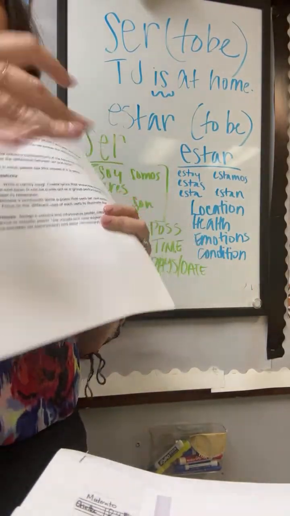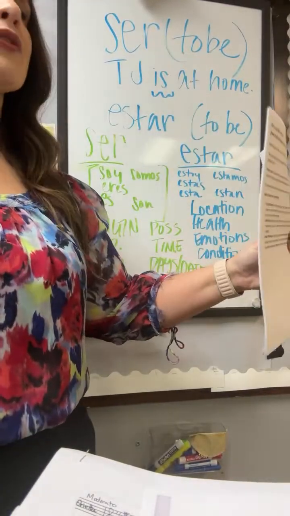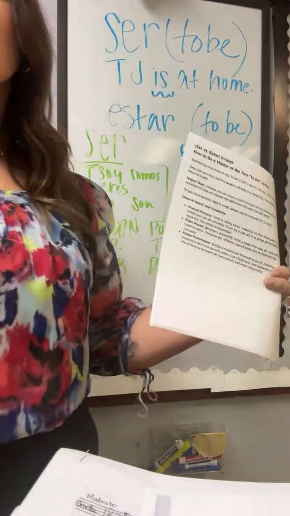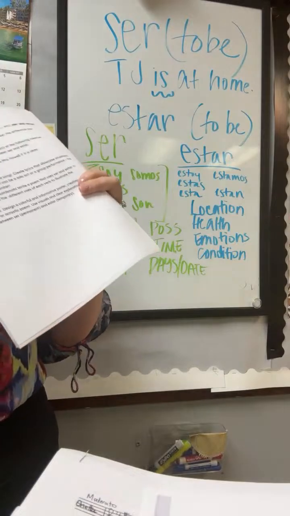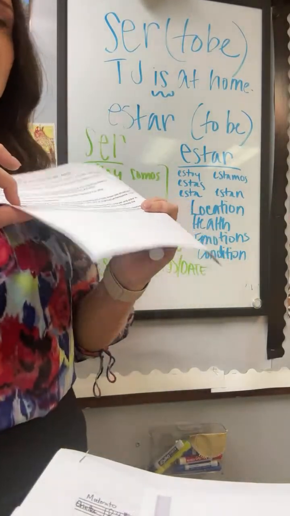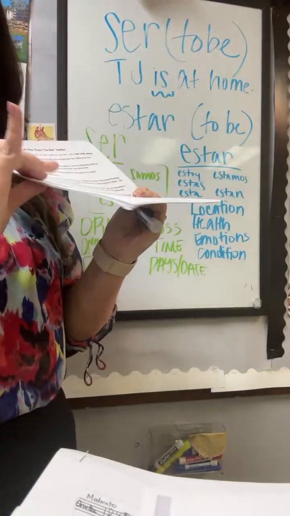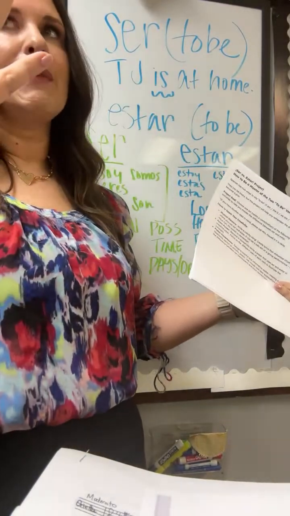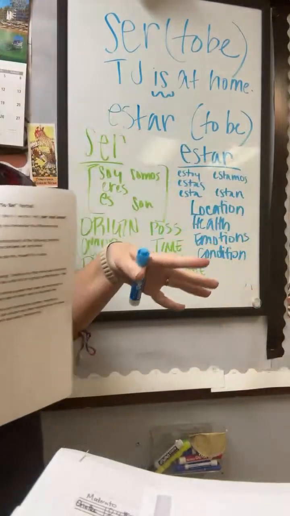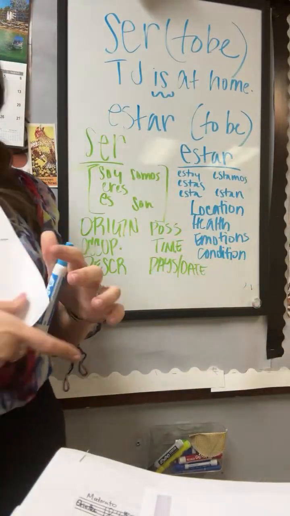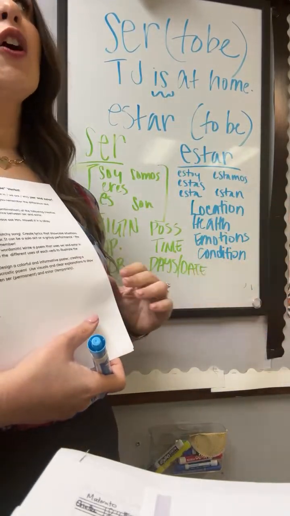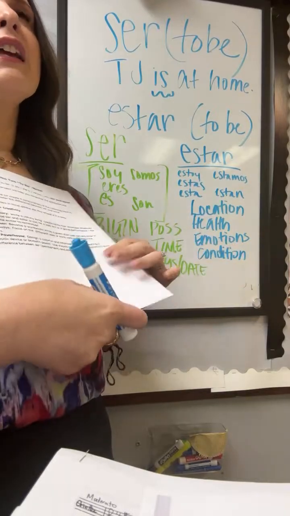You don't have to do it on a poster, but I do want you to actually draw it out. If you're going to do that, make it colorful, make it something that could be hung in the classroom to help people remember when to use ser, when to use estar. Or I doubt you all are going to do this, but you could create a song or a poem to help you remember. Either one of those two, or that poster one, which doesn't actually have to be on a poster, but it does have to look nice and neat. Does that make sense? So the goal of this project tomorrow is to come up with a way to help people remember, yourself included, when to use ser and when to use estar. Okay? So it needs to be creative, it needs to be catchy, and it can be a mnemonic device.